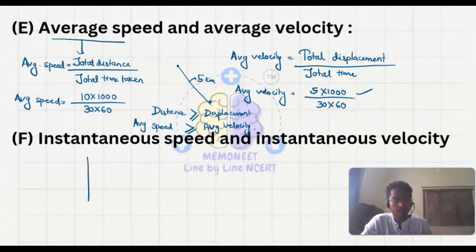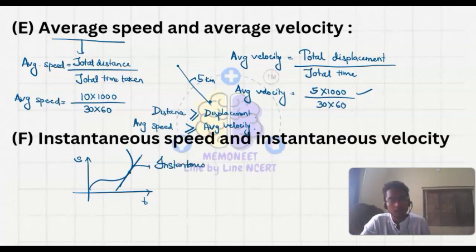Let's say we have a curve here, we are moving like this, and if anyone asks what is the instantaneous speed at this period of time, what will we do? This is the S, that is, distance versus time graph, and at that point the tangent will give the instantaneous speed.